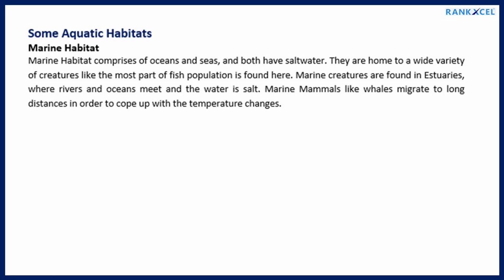Aquatic habitat. Marine habitat. Marine habitat comprises of oceans and seas, and both have salt water. They are home to a wide variety of creatures, like the most part of fish population is found here. Marine creatures are found in estuaries, where rivers and oceans meet and the water is salt. Marine mammals like whales migrate to long distances in order to cope up with the temperature changes.